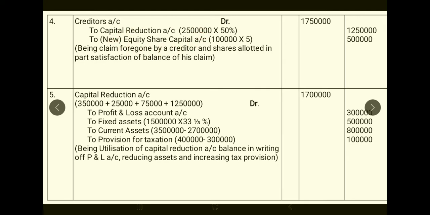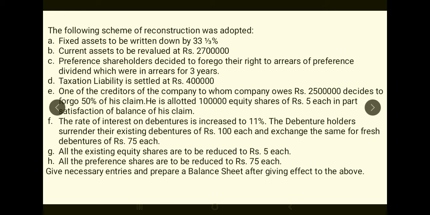Okay, next, the last entry. So have a look. We have finished the entry for these two adjustments. This one, debentures related adjustment, was the third entry, and this one was fourth entry, creditors related. And all these are going to go to the last entry, that is capital reduction account debtor to P&L. So there it will go. For adjustment number 3, that is preference dividend foregone, there will be no entry at all. So now we will directly move on to the last entry.